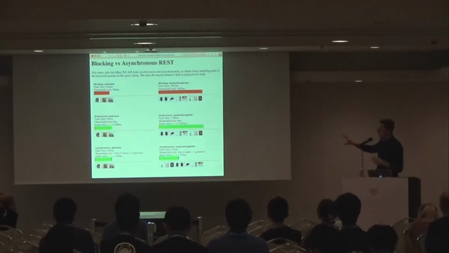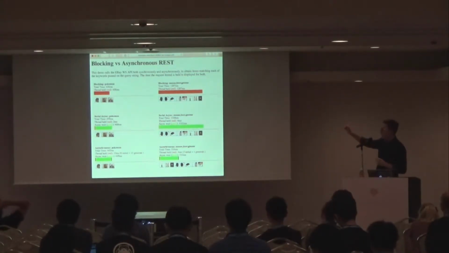So on that landing page now, we have the top row, 2 columns, where it's making that blocking request. It's using net HTTP to make an HTTP request, and the request thread is blocked the entire time. That's why it's red. On the left, we have a single search term, and on the right, we have 3 search terms. And so 3 search terms takes about 3 times as long.